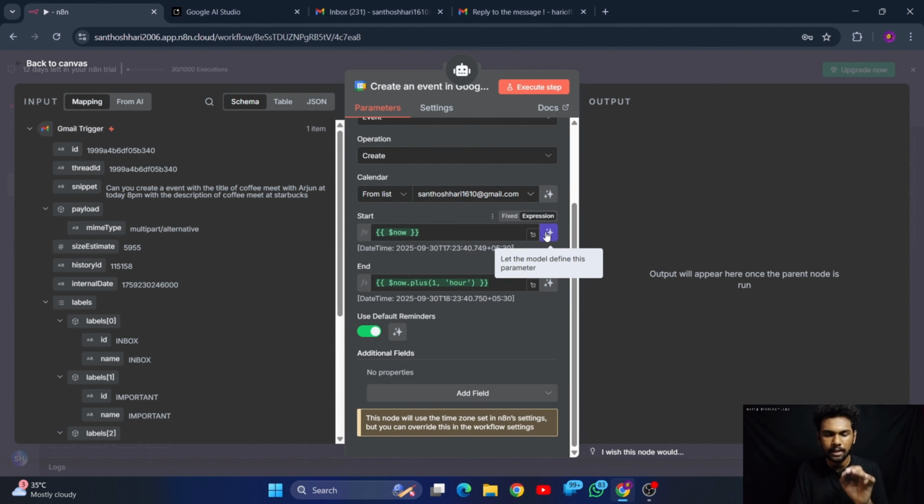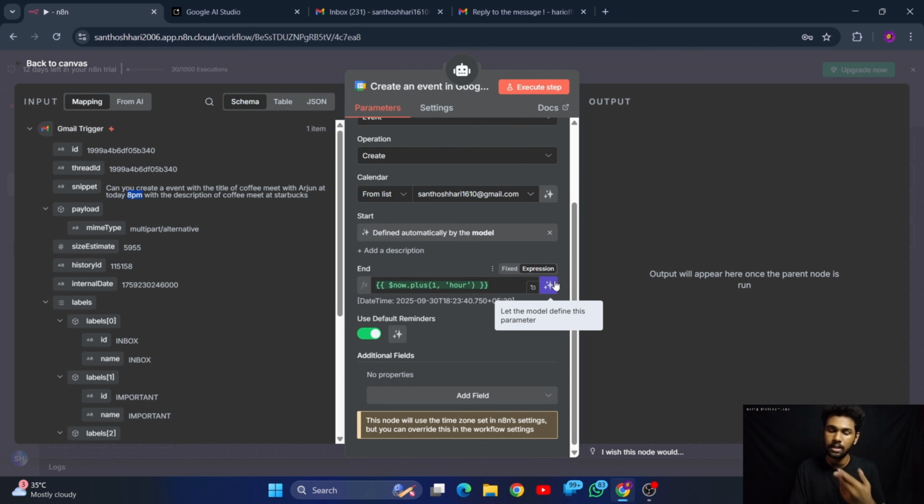By clicking this button, the AI will decide the start time and end time from the inputs, from the conversations we are having with the AI. In the query we are asking 8 p.m., right? Then the start time will be 8 p.m. and 1 hour will go for that event. Like that the AI itself will decide.